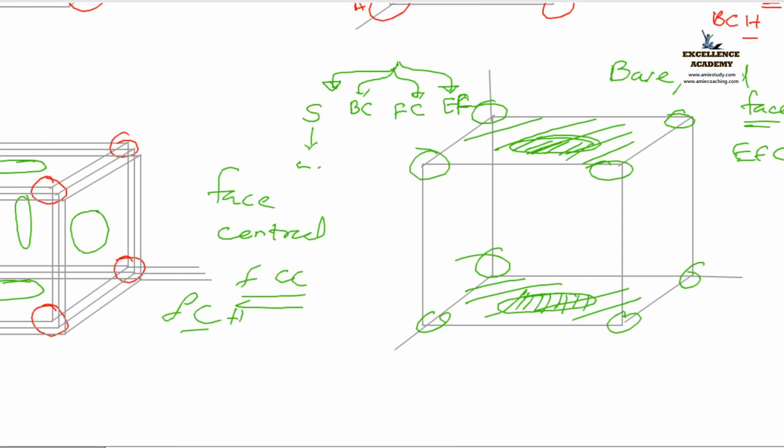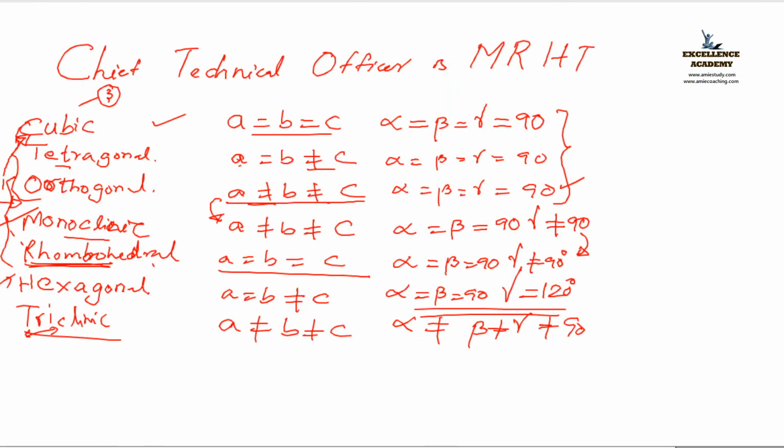Now, based on this position of atoms, the entire 7 crystal systems are classified into 14. Is it now clear to all how that 14 classifications are arranged? Yes, fine. Now let us see what are the 14. Let us write what it is. Give me the short code of the 7 crystal systems. CTOMRHT.